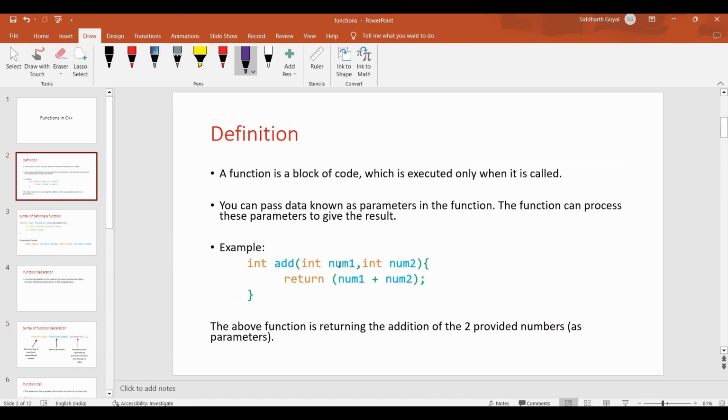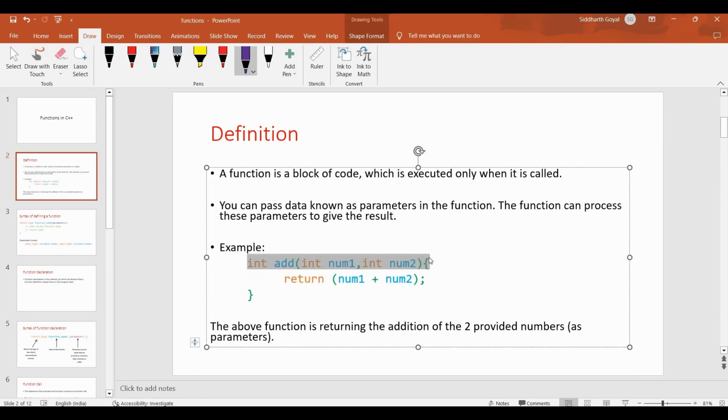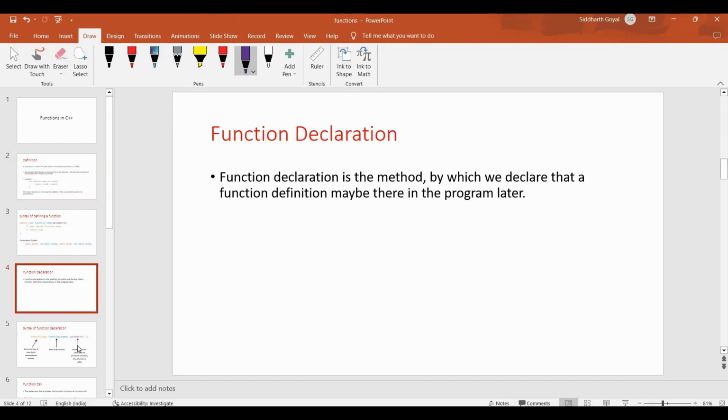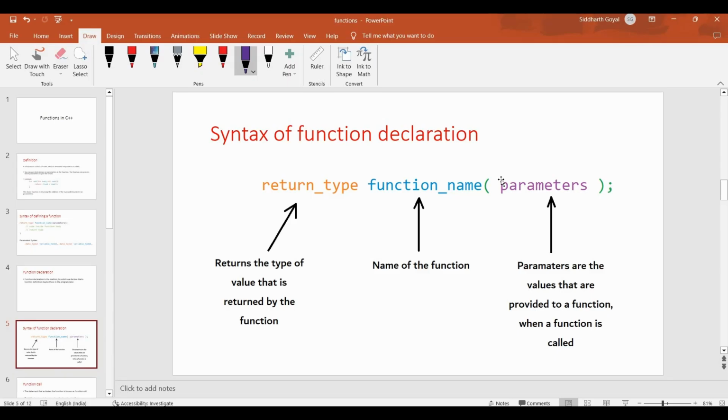This is the function definition, and this will be the function declaration, for example, add. We don't have to give the variable names; just the types in the parameter section are enough, right?